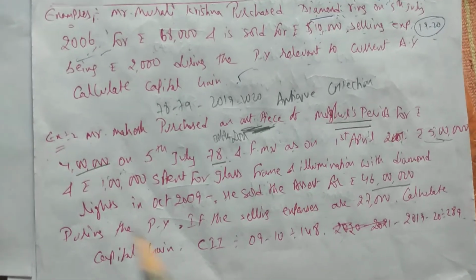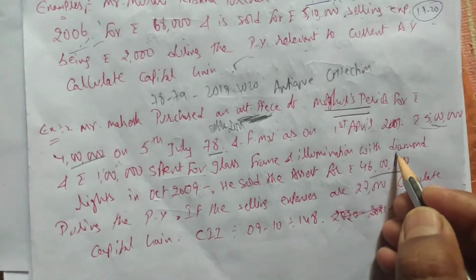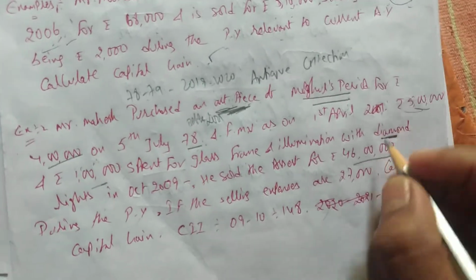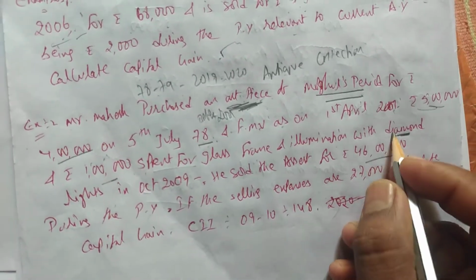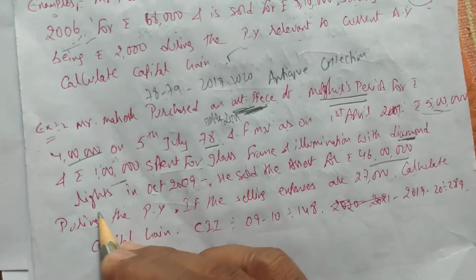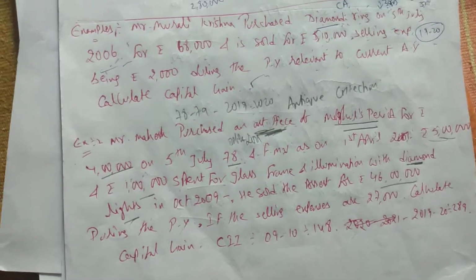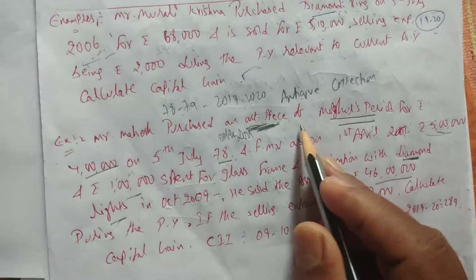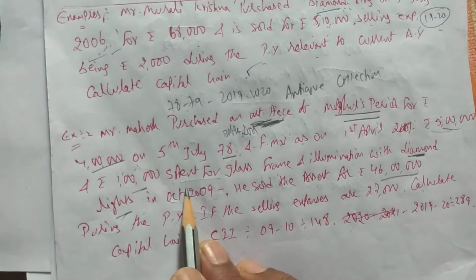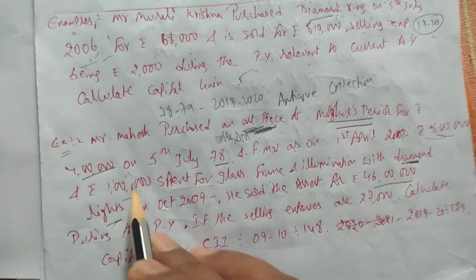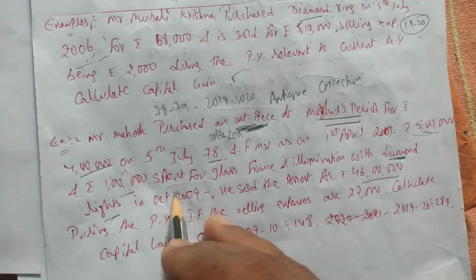Next, what does he say? Rupees 1 lakh is spent for a glass frame and illumination with diamond lights. So this is improvement. Diamond lights, he spent rupees 1 lakh. This is called improvement, and it is capital expenditure, because he is putting diamonds into the light, so the value of the art will increase. We can call this the cost of improvement.